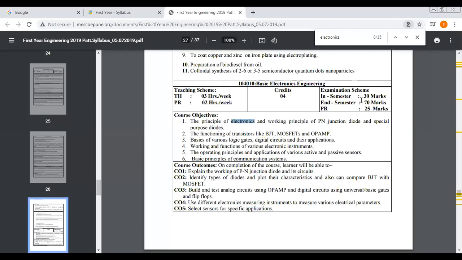For this subject, you have two exams. One is an in-semester exam of 30 marks. Another one is an end semester exam of 70 marks. And the last one is the practical. This is of 25 marks. Whatever practical you perform in college, according to that you have to give an oral, and we will give marks on this basis only.